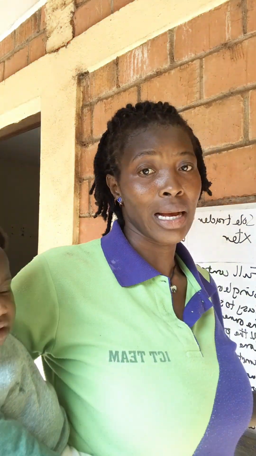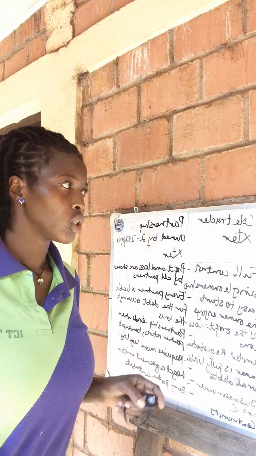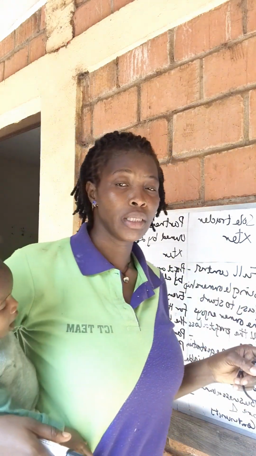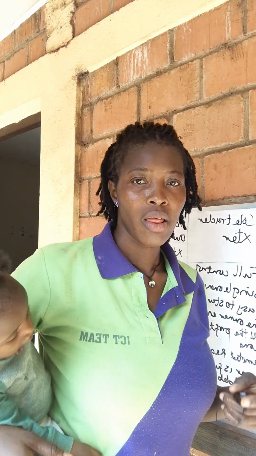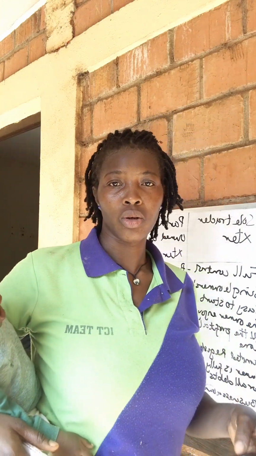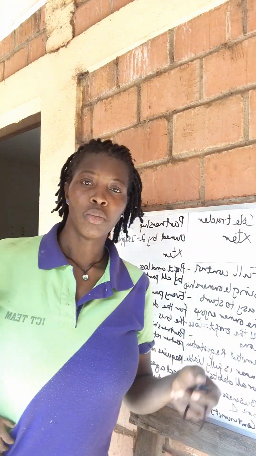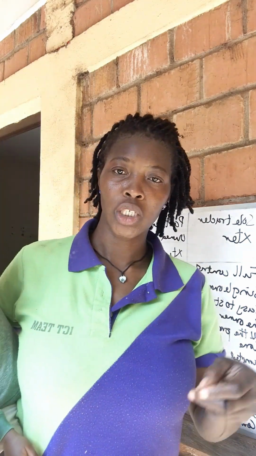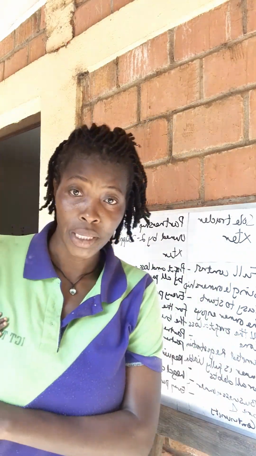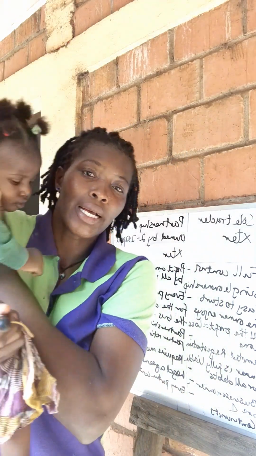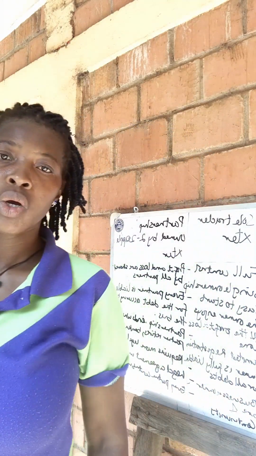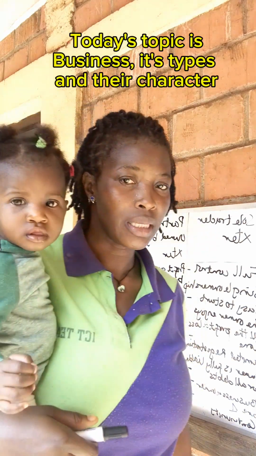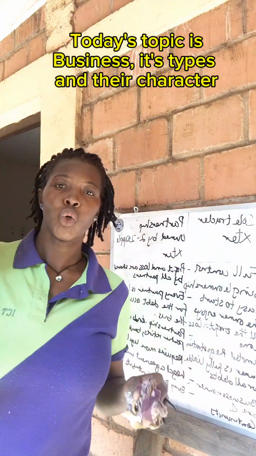Let's get on to our class for today. So this is our introductory class. This is our first class, and the aim of financial accounting is to equip the students on how to prepare financial accounts for sole traders, partnerships, not-for-profit organizations such as NGOs, and companies. Today we'll be talking about business and types of business. That is our first class for today.